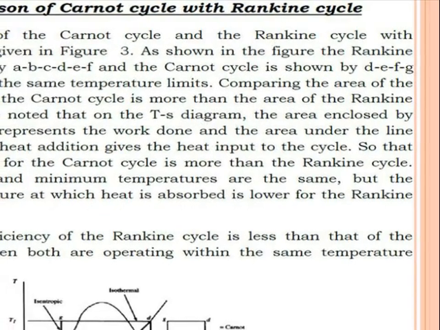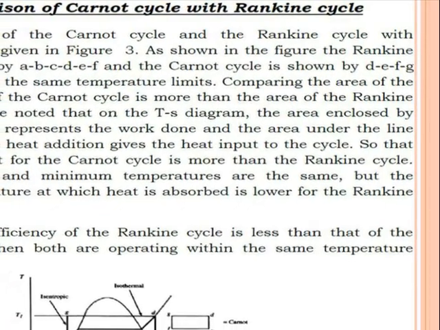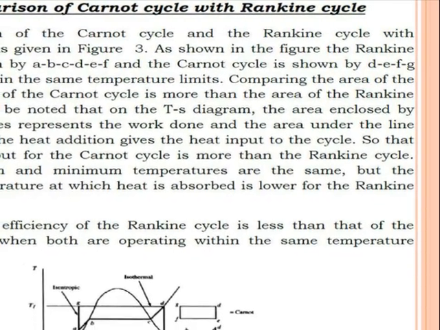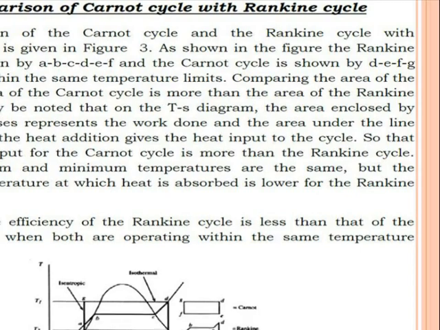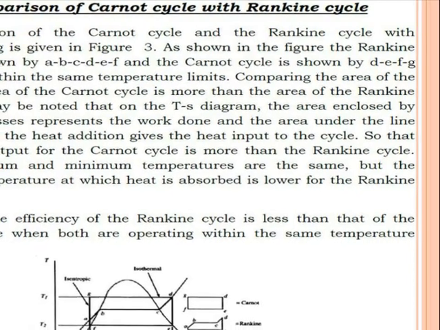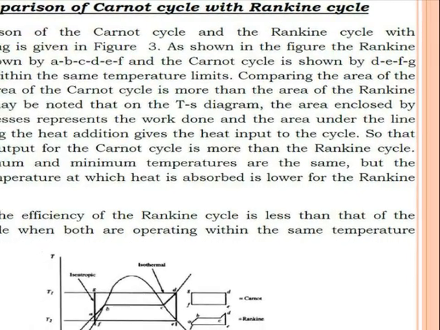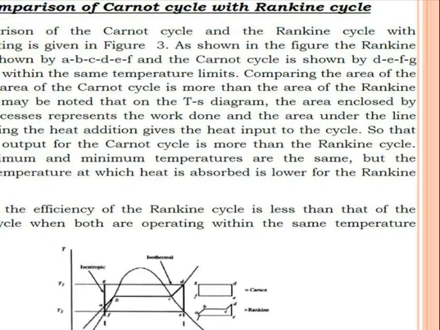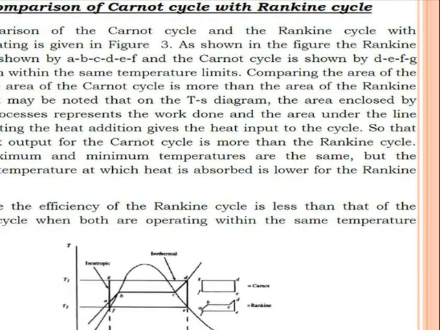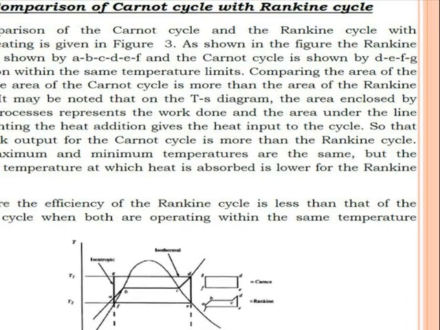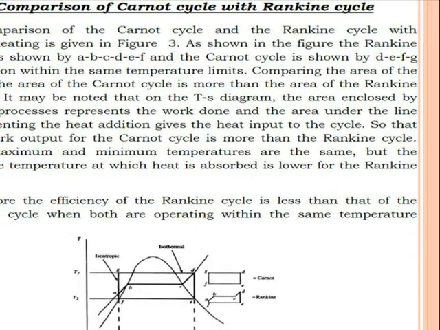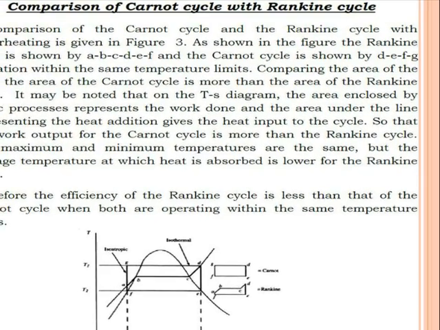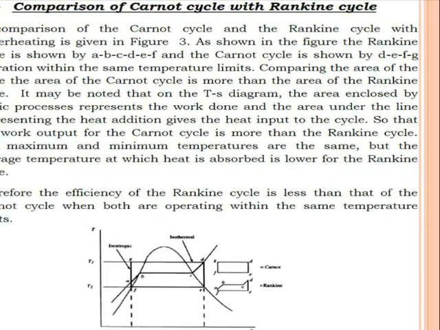Now friends, we want to compare the Carnot cycle with the Rankine cycle, that is the ideal cycle with the actual cycle. So you find in this figure E, F, G, D, E is the Carnot cycle, and A, B, C, D, E, F, A is the Rankine cycle. So now we want to compare both cycles and based on that derive some conclusion.